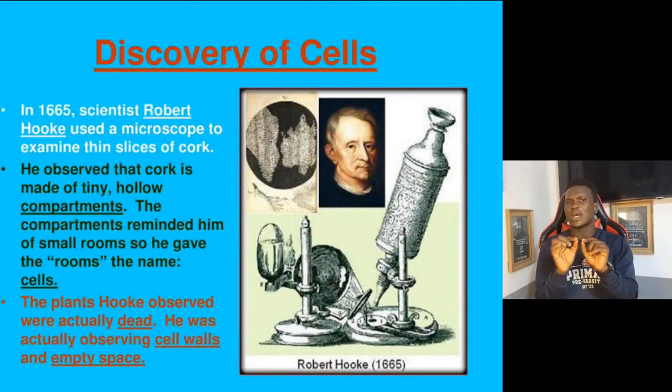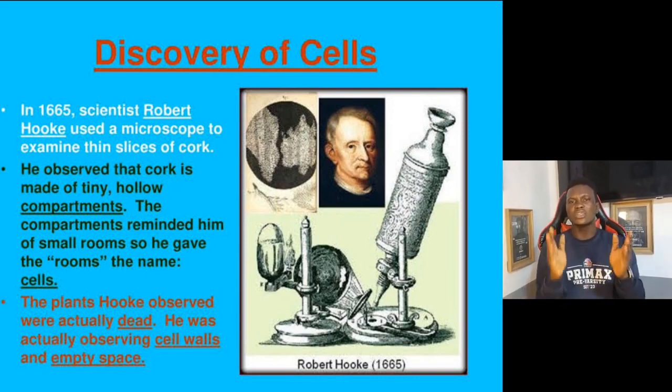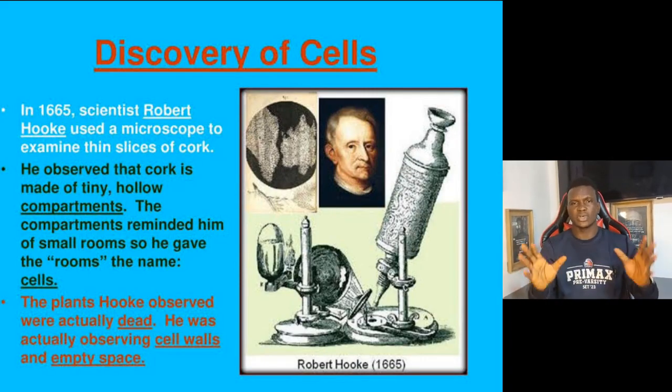cork cell. So they can ask you, what did Robert Hooke observe? A dead cork cell. So he took a slice of the dead cork cell and he observed it under the microscope. Then he discovered that this dead cork cell was made up of repeating units of boxes. And these repeating units of boxes, he called cells for simplicity.